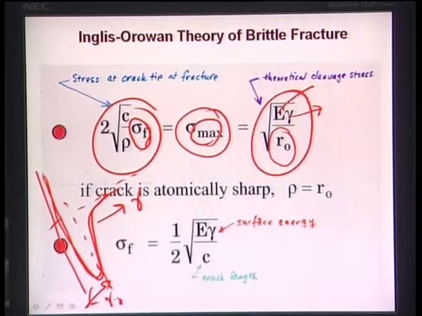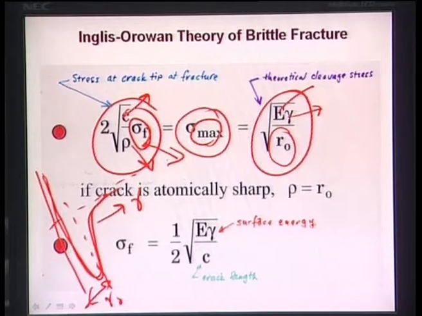Okay, so I repeat, what are the different terms? C is the crack length at the point of fracture of sigma f. Rho is the crack tip radius of curvature at that criticality condition. Sigma f is the externally applied stress. Sigma is equal to sigma f. Sigma max is the crack tip stress intensity, or the stress which is realized just at the crack tip. E is the elastic modulus of the material.